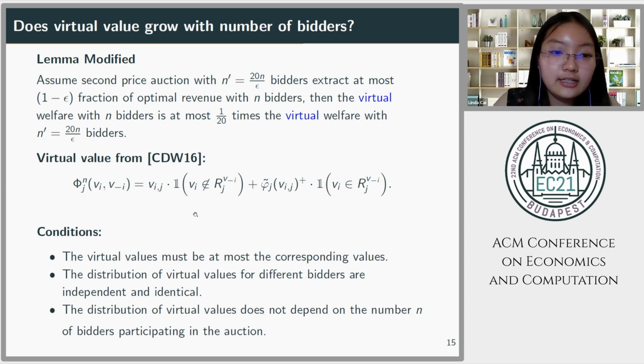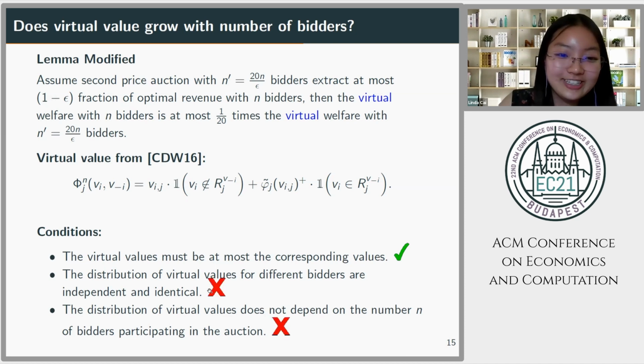So the CDW virtual value definitely satisfies the first condition because it is either the value or something that's at most the value. This is true. However, the second and third conditions are both false. This is because, as you can see here, the virtual value is actually dependent on the values of the other bidders. So the virtual values for different bidders are definitely not independent of each other. And since the total number of bidders is n, this distribution is also dependent on n. So what do we do now?